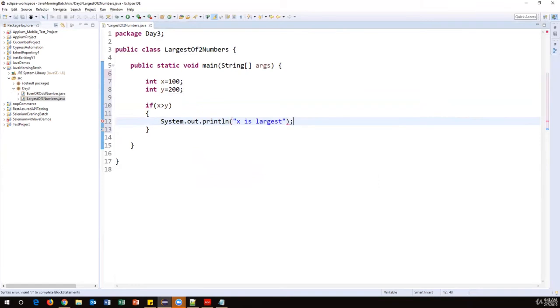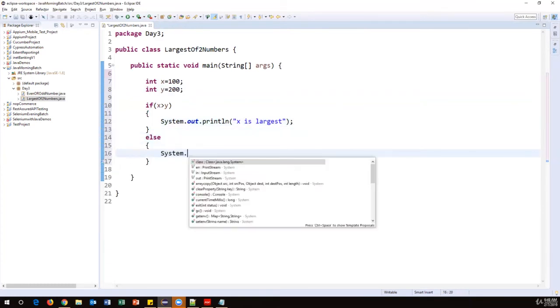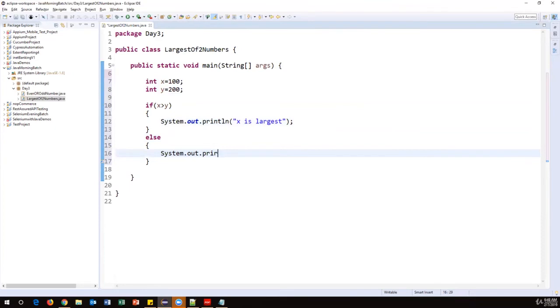Okay, and suppose the condition is false, obviously we have another number, y is largest. So I can add one more condition. Here I can say System.out.println, "y is largest number". Okay, so at a time only one condition will be true, either this one true or false.